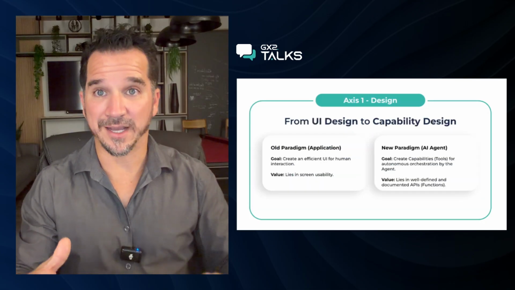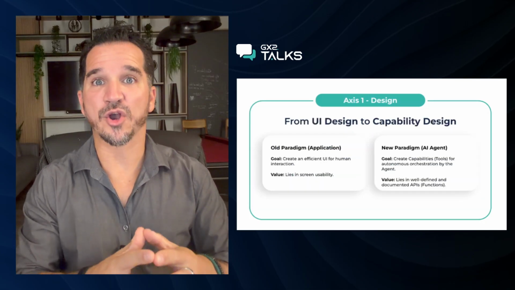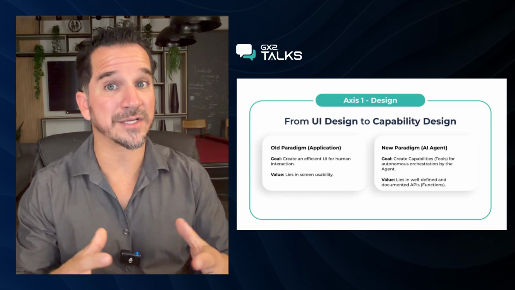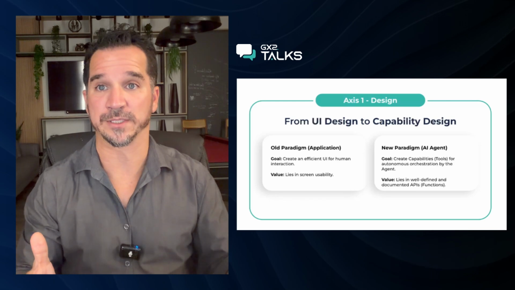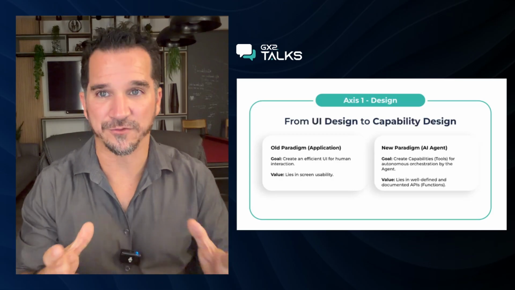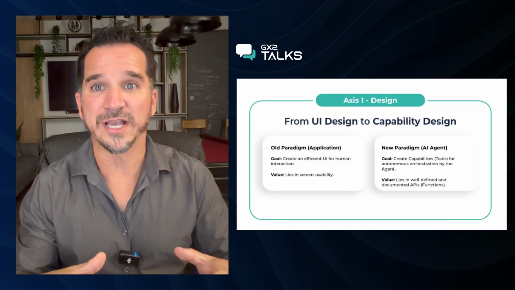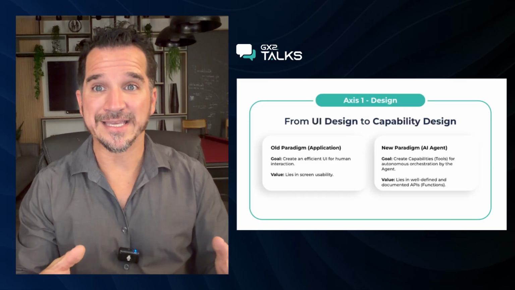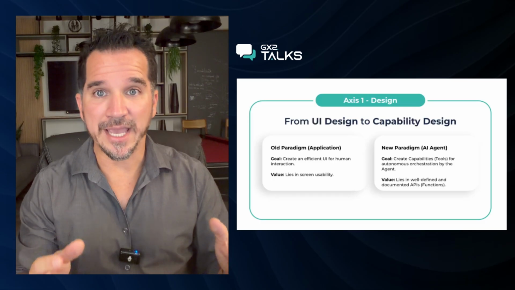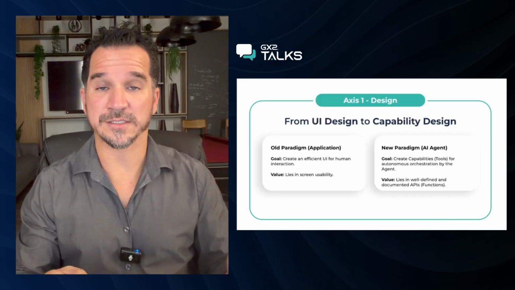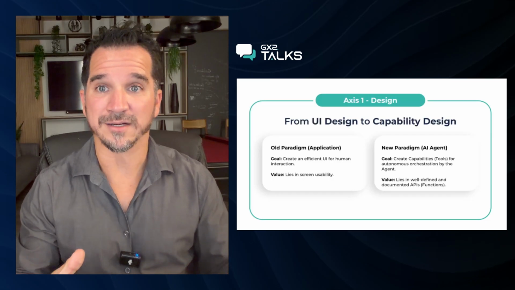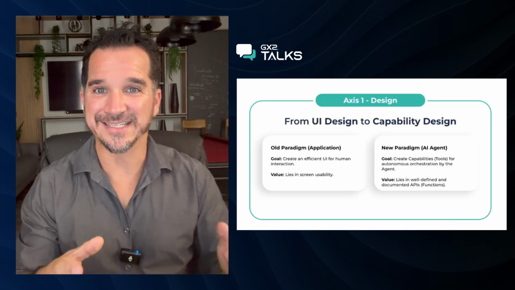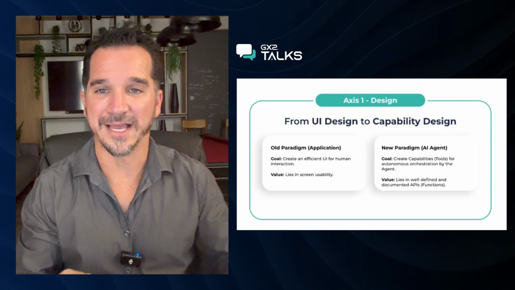The old paradigm, what we see companies stuck in, values the screen. Their goal is a good user interface for humans. The new paradigm is different. The goal is to build capabilities, tools for agents. The value is in the APIs. The agent is the new user. It's a new user that you have to take care of. Success is not if the app looks good. Success is if the agent completes the task.